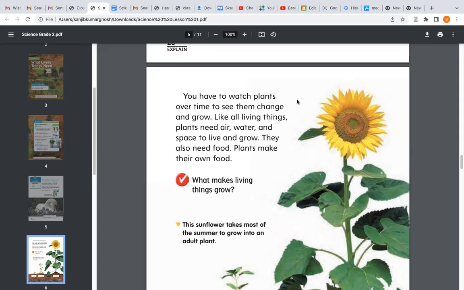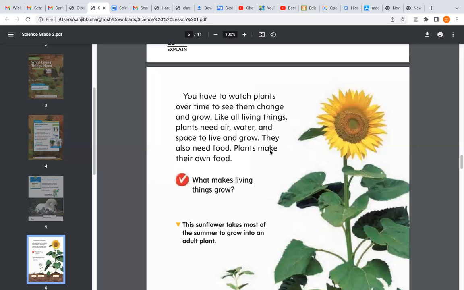For example, if I put a seed into the soil today, keep the pot in the sunlight, give it water today, and expect the plant to come out tomorrow, it's not possible. It will require some time for the growth to happen. It may be a couple of days, maybe a couple of months, for a seedling to become a full-grown plant. That is, if you put a seed of a mango today, after maybe one year or two years, you can see the big mango tree.